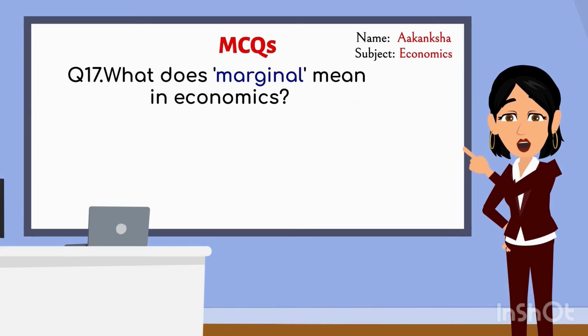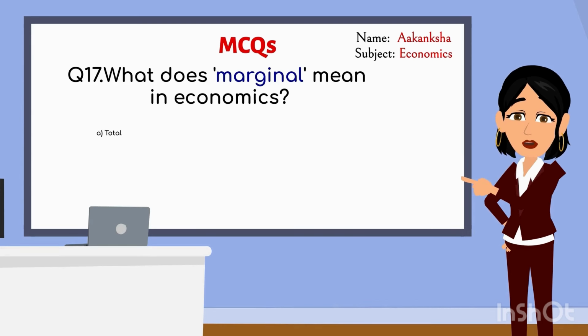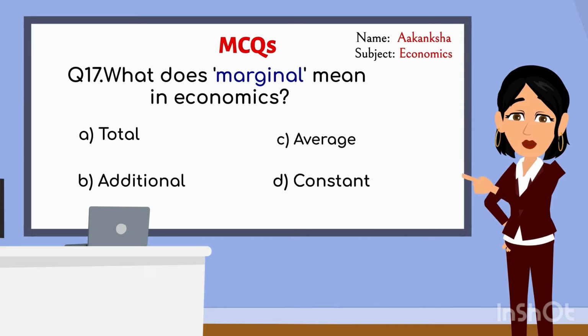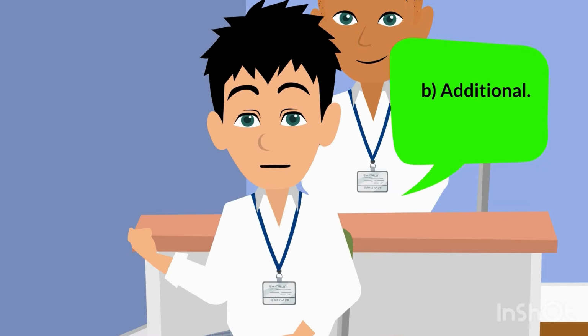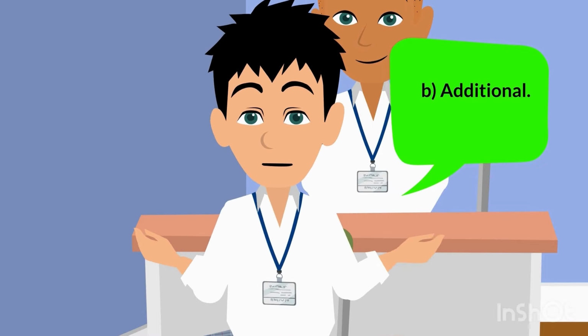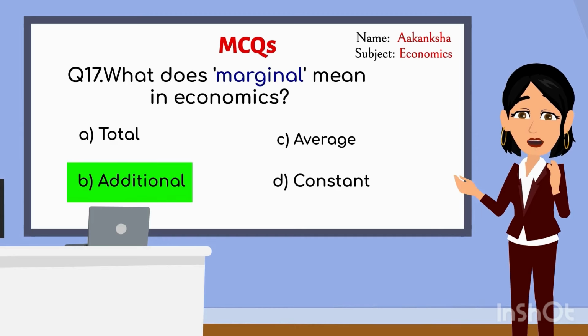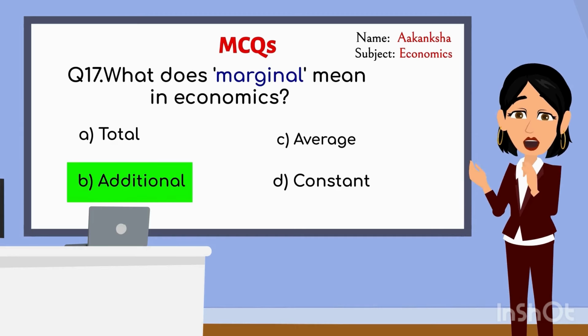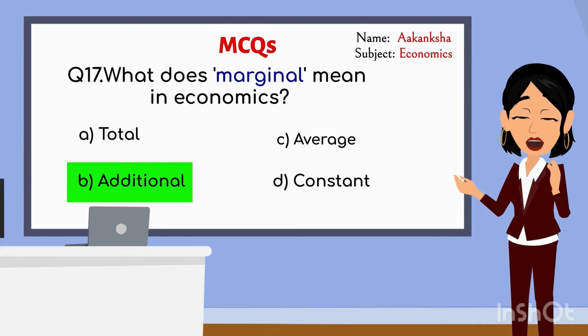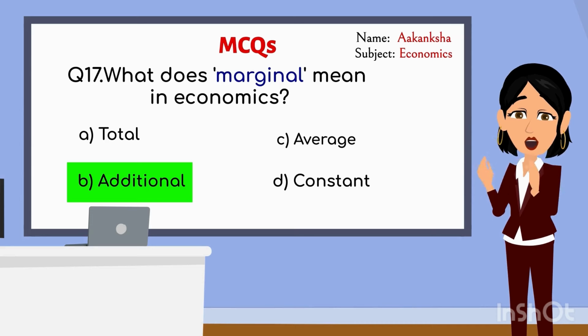What does marginal mean in economics? A. Total. B. Additional. C. Average. D. Constant. Ma'am, the right answer is B. Additional. That's correct. Marginal means additional. In economics, marginal refers to the additional change or benefit that results from increasing or decreasing something by 1 unit.